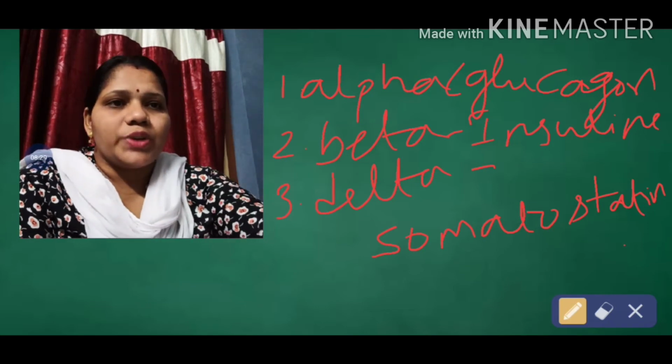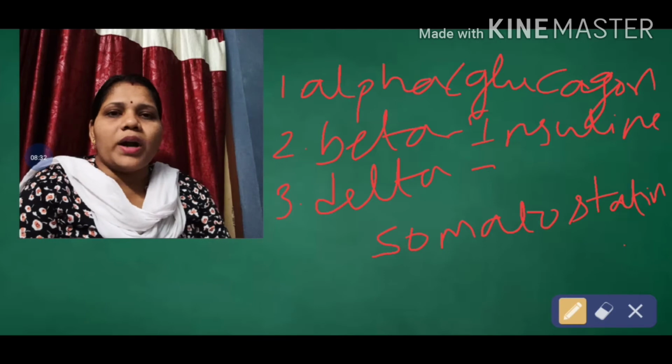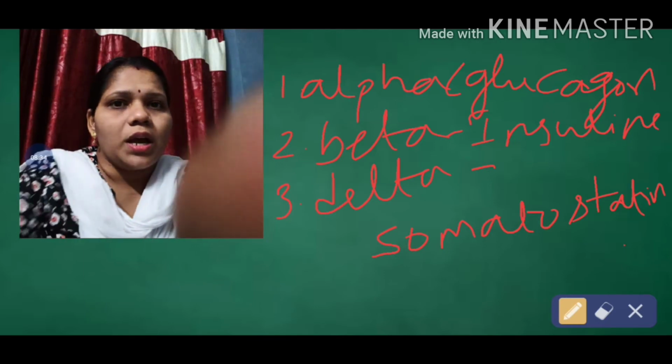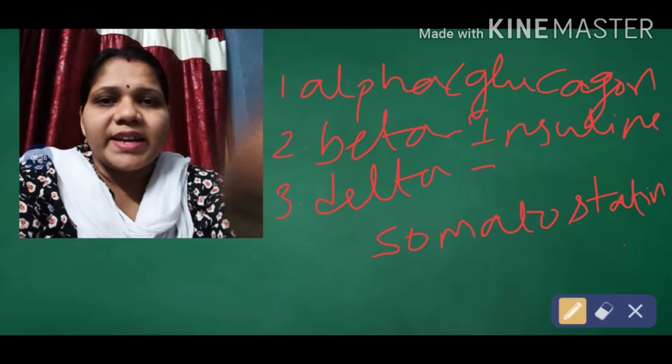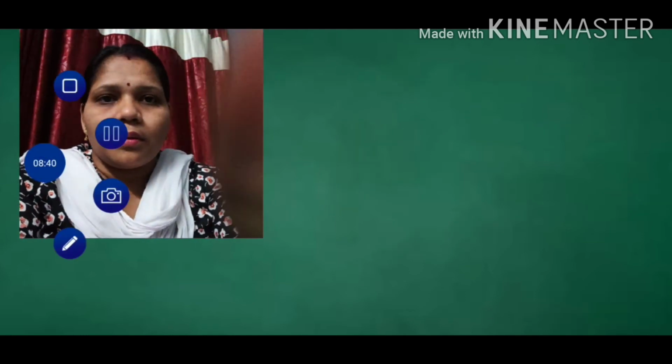First one is your glucagon. What is the function of this glucagon? Generally, glucagon is a hormone present inside our body which converts the glycogen again into glucose. Before knowing about this definition, we have to know what glycogen is so that you can understand better.